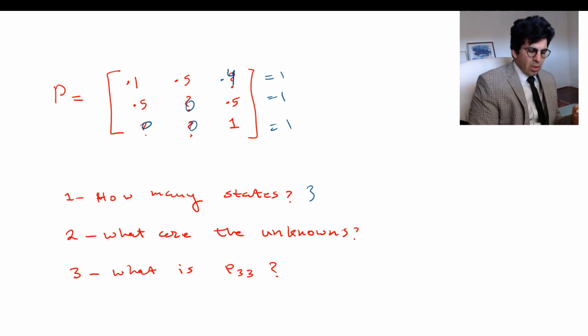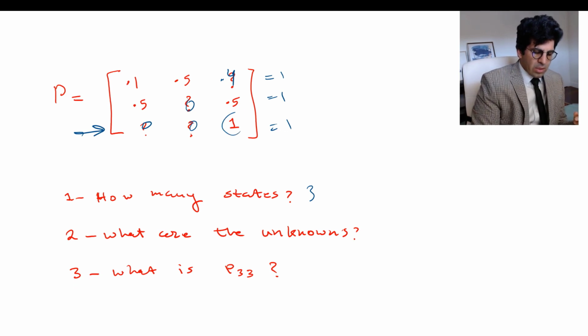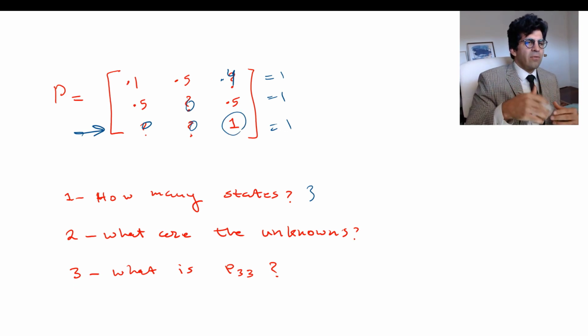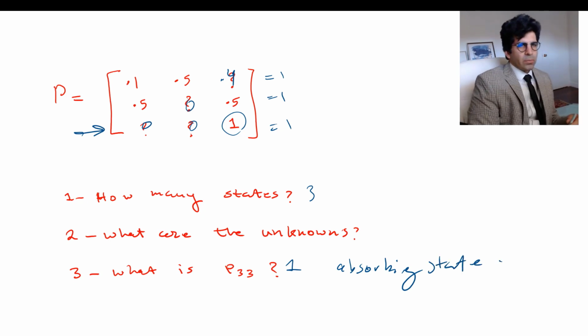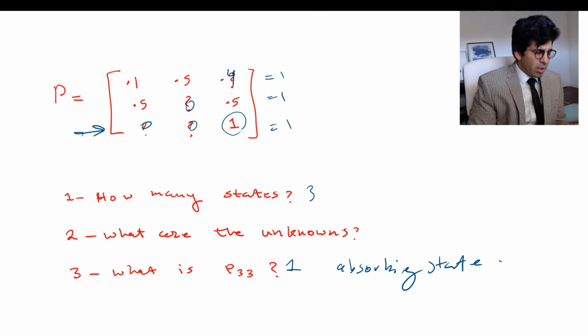And note that we call a state where the probability of going from 3 to 3 is 1 an absorbing state, which means once you're there, you're going to stay there forever. It's like Hotel California.